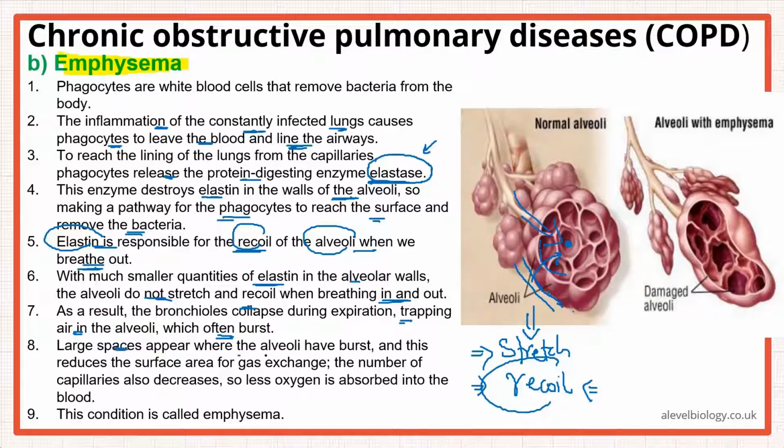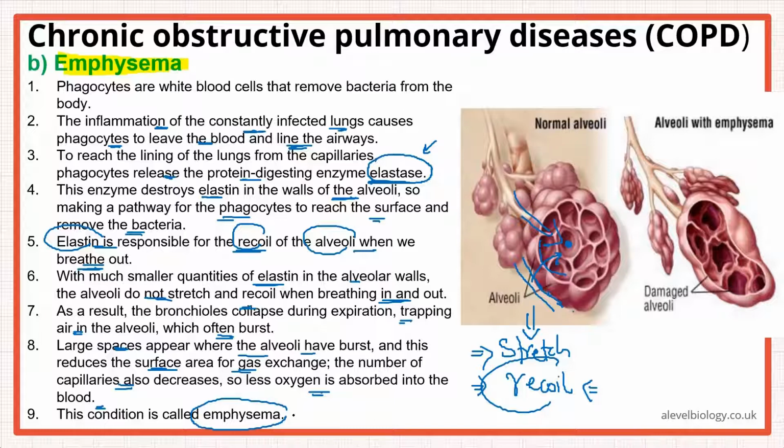Large spaces appear where the alveoli have burst, and this reduces the surface area for the gas exchange. The number of capillaries also decreases, definitely because they supply the alveoli. So if the alveolus is not there, the capillaries will also not be there. So less oxygen is absorbed into the blood. This condition is known as emphysema.